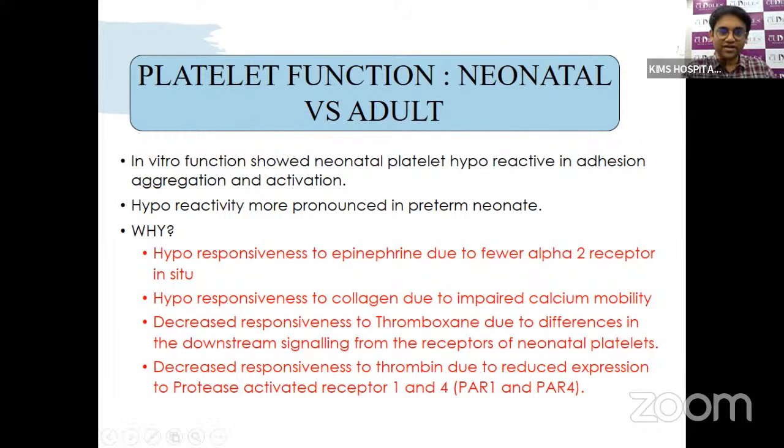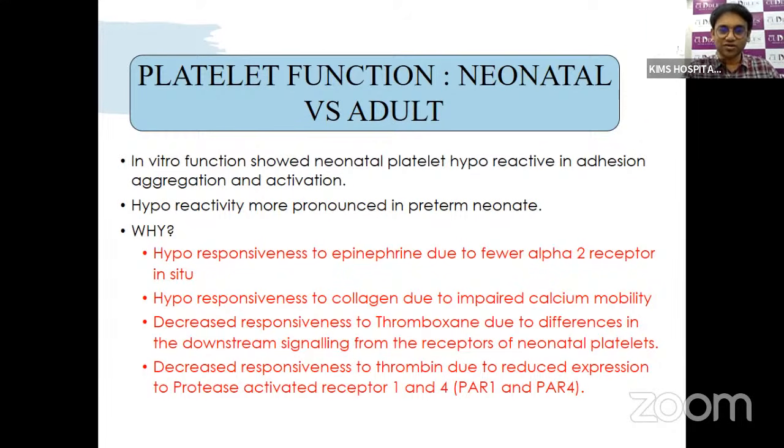The epinephrine response is less because epinephrine acts through alpha receptors on the platelet, and they have few alpha receptors. The response to collagen is less because the platelet needs adequate calcium mobilization, and neonatal platelets don't have adequate calcium mobilization from the sarcoplasmic reticulum.